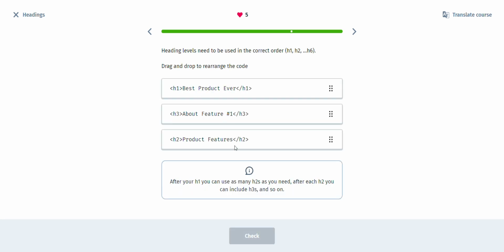Yeah, heading levels need to be used in the correct order: H1, H2, H3. Drag and drop to rearrange the code. So the first heading is correct, but we have the third heading in between the first and the second. So I'm going to drag the second into the middle. So it's going to be first, second, third.